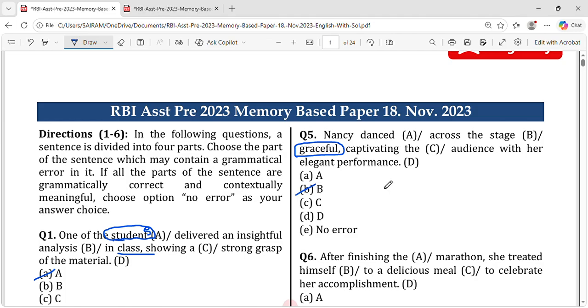It is not graceful. Graceful is just an adjective, and you can use it in many sentences, like it was great, it was graceful. Here it is an adverb, telling how she is dancing, so it should be gracefully.